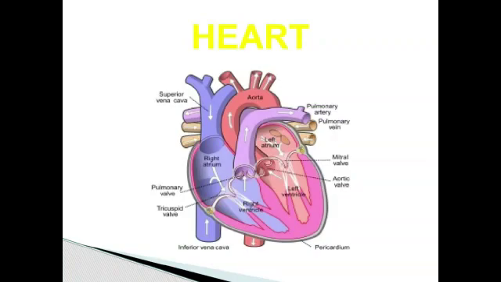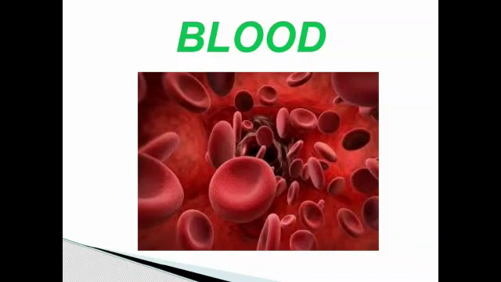of the heart. The right side of the heart receives deoxygenated blood from various parts of the body and pumps it to the lungs for oxygenation. The left side of the heart receives oxygenated blood from the lungs and pumps it into different parts of the body. Next, we are going to see the blood.